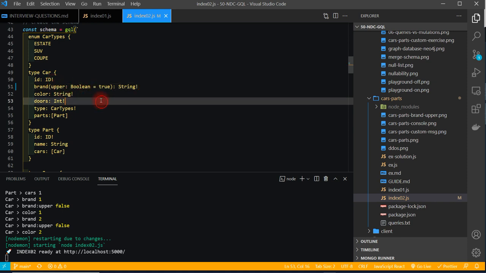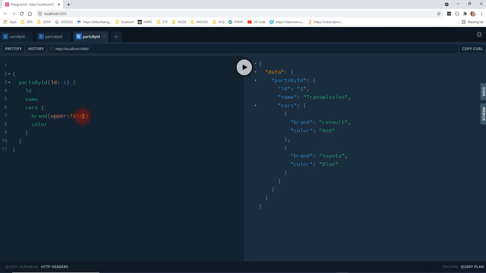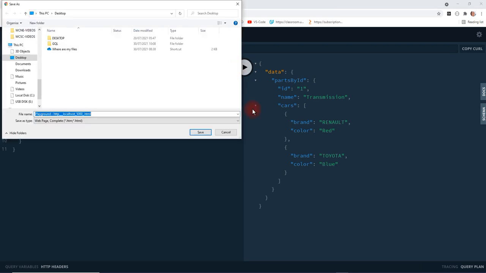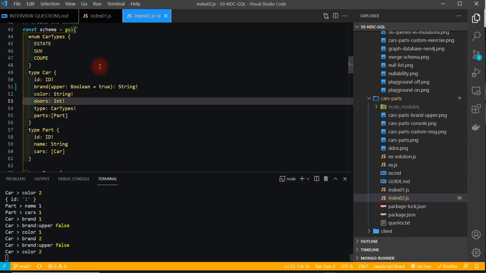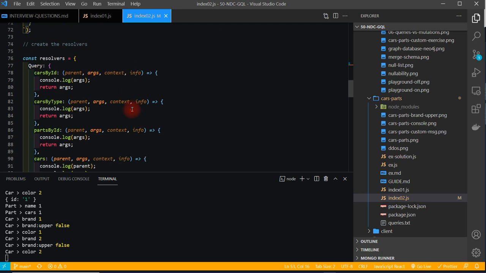So if we save that, come back, and basically we don't pass in anything, refresh the page, refresh the GraphQL playground. It comes back uppercase by default there. But if we put this in here as upper false and refresh and run it again, we can see it is in lowercase. And one thing, in case we didn't see it before, we have our queries by type, cars by type.